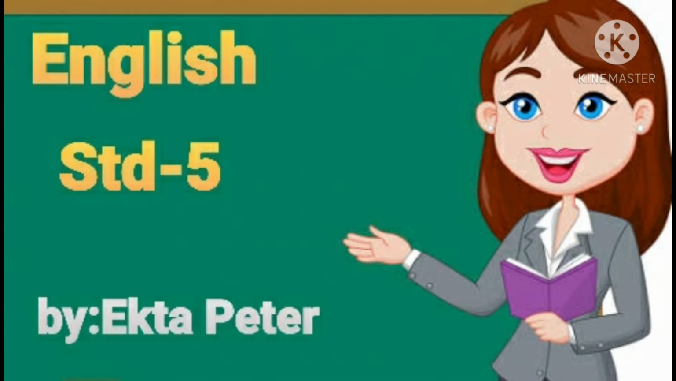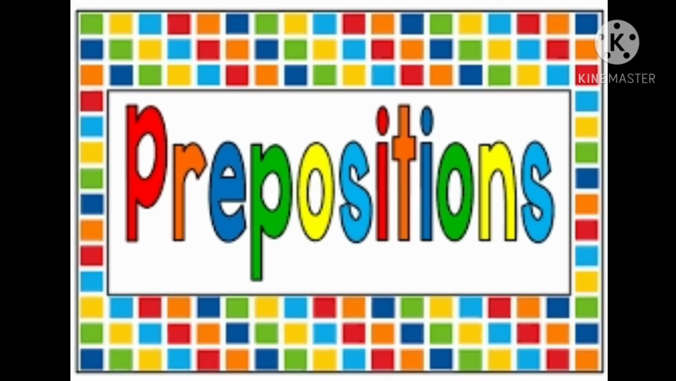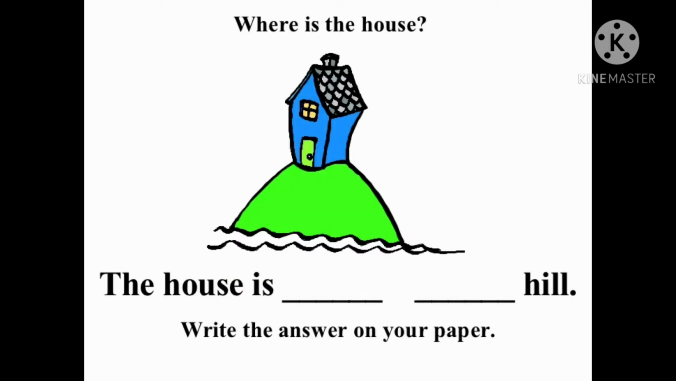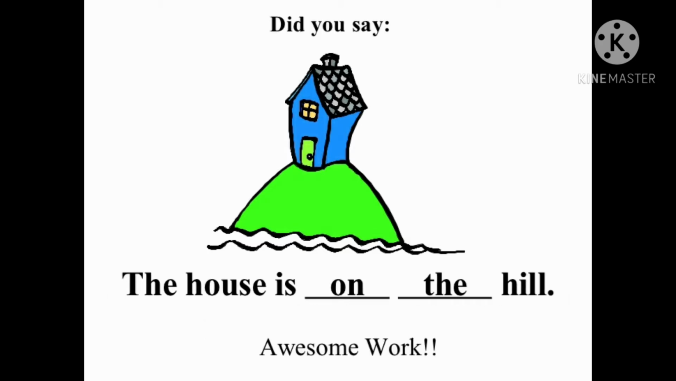So today we are going to start the chapter 8 preposition. Now children, look at the picture. Now tell me, where is the house? Now children, I want you to write the answer on your paper. The house is dash hill. Children, the right answer will be the house is on the hill.